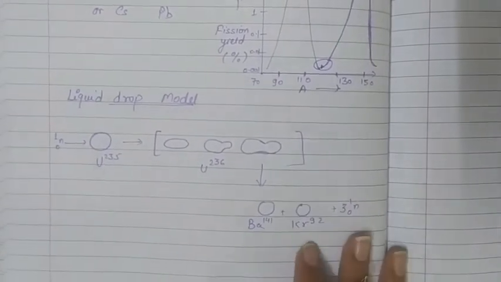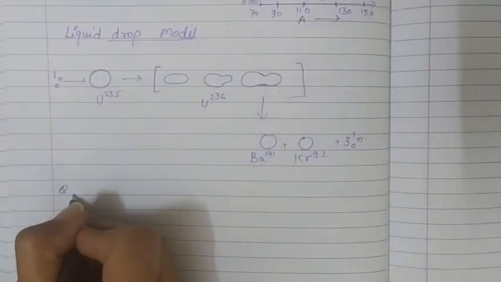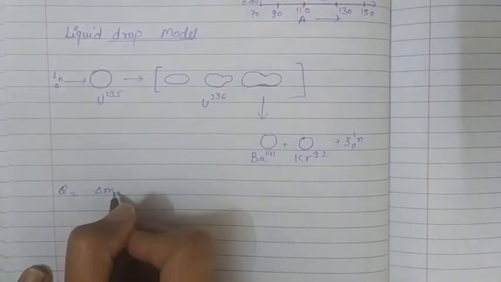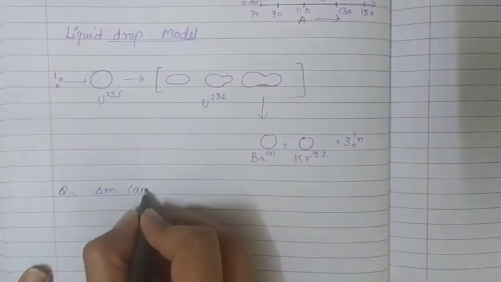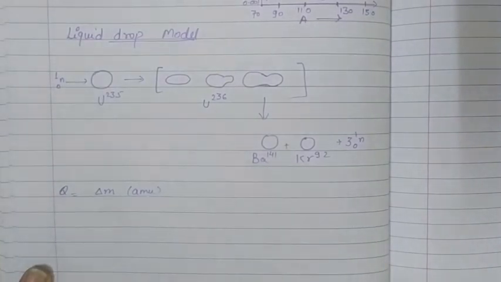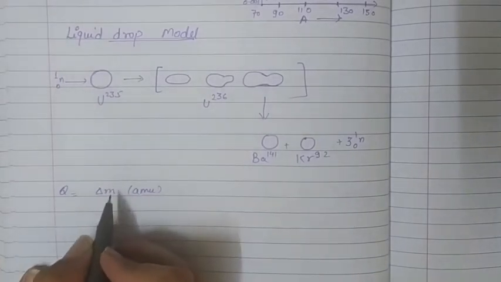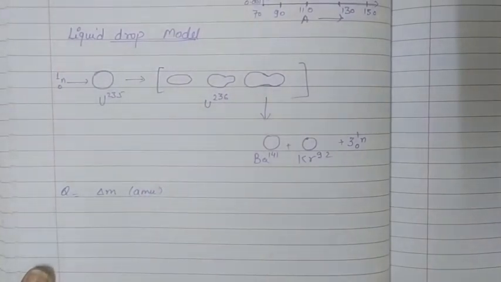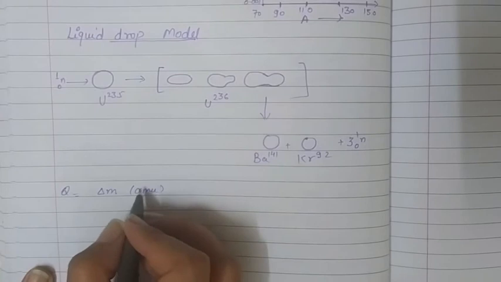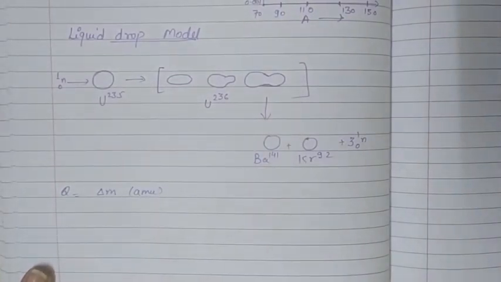Now we can find the energy that we are getting during the reaction by a simple equation. To get the energy Q, we have to find the mass defect in AMU. This is our choice whether we use the energy relation E is equal to mc square. That means if we multiply it by c square we get the answer for the energy, but it won't be in electron volt terms. It will be in joules, if we are using delta m in kilograms and c square in meter per second in the SI system, then we get the answer in joules.